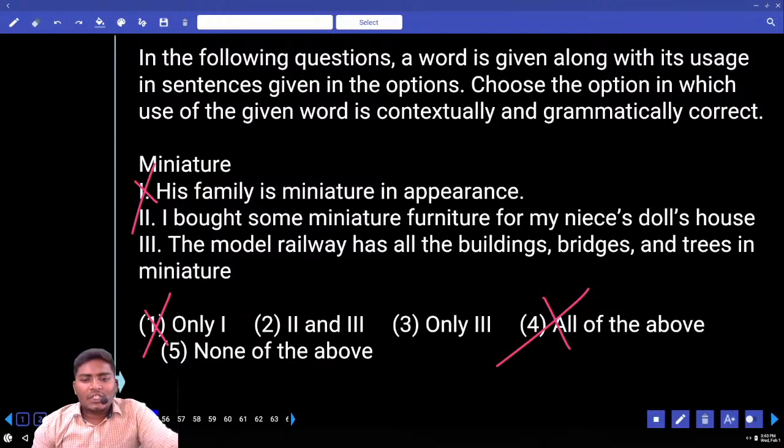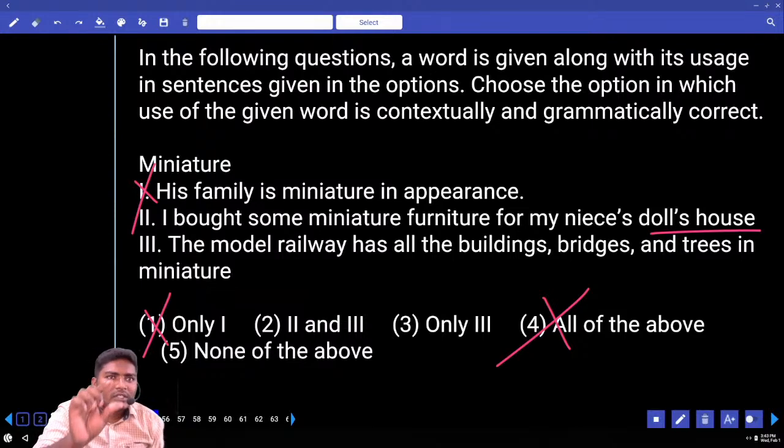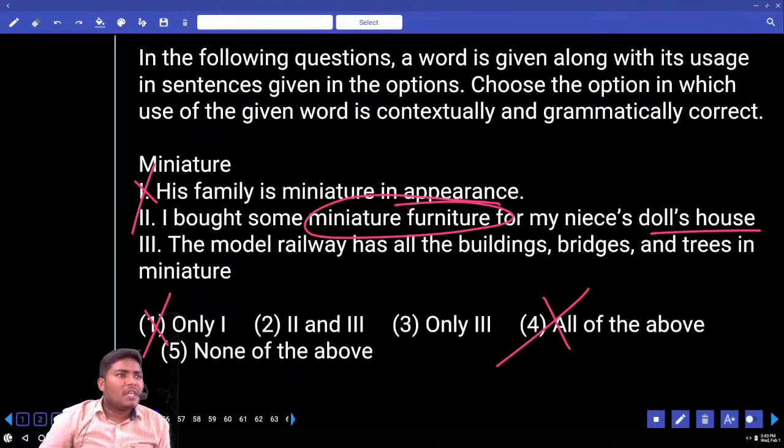I brought some miniature furniture for my niece's doll's house. Doll's house, in the sense very big or small? You know doll's house? Little small objects. Now that is nothing but miniature. So the second one is absolutely fine. So what must be your answer? Mostly your answer is 2. Look at the third one. The model railway has all the buildings, bridges and trees in miniature.